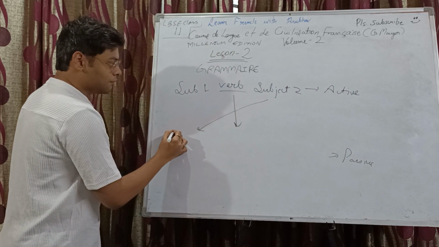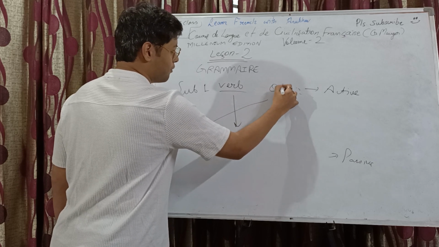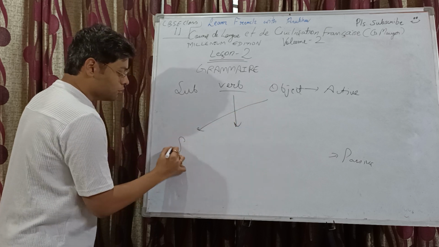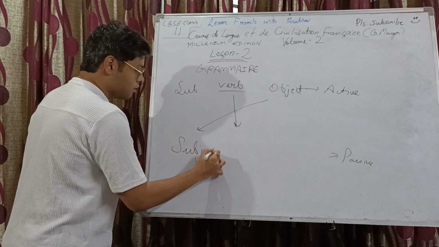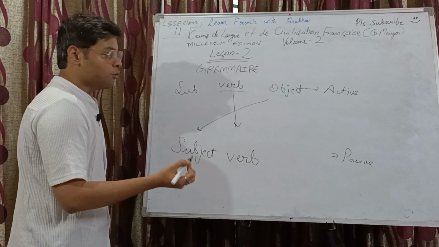Subject 2 becomes the, rather, call it the object. That will be better. Subject and object. Object becomes the new subject, right? Verb stays here only. And how to conjugate it?